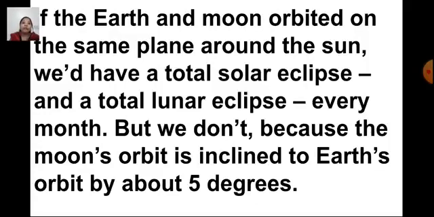But we don't, because the moon's orbit is inclined to the earth's orbit by about 5 degrees, as we saw in the picture. So it happens only when all the three heavenly objects, the sun, moon and the earth, come in a straight line, then only an eclipse occurs.